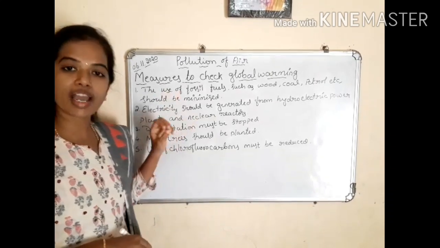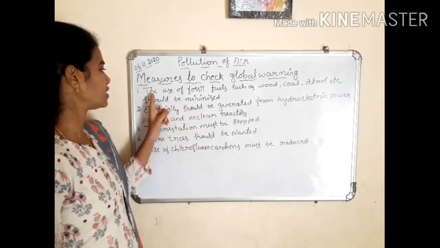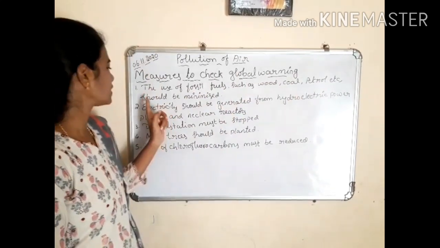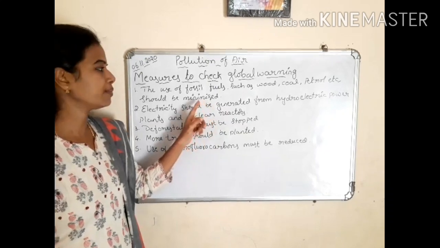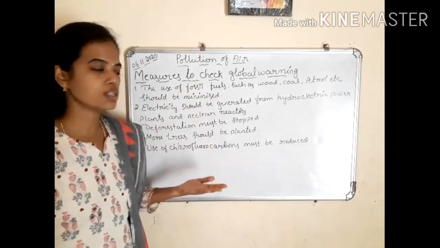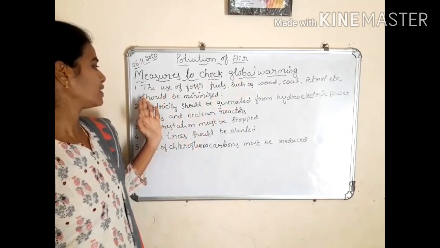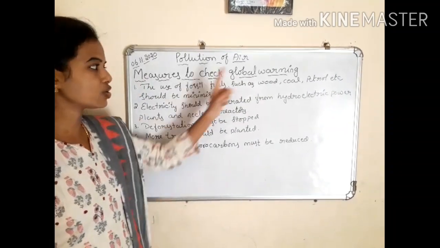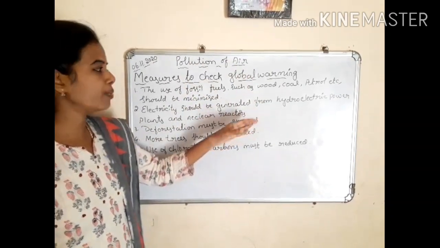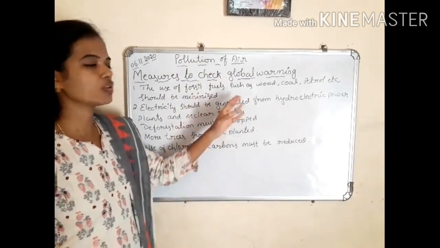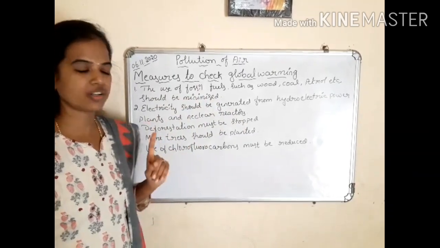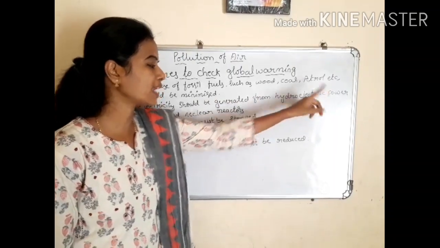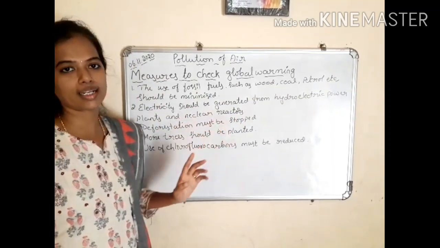There are mainly 5 measures we have to follow. Under that, first one is the use of fossil fuels such as wood, coal, petrol, etc. should be minimized. By using more and more fossil fuels like wood, coal, petrol, etc., harmful gases like carbon dioxide are released, which leads to global warming. To avoid global warming, we have to minimize the use of fossil fuels. This is the first measure. Second one is electricity should be generated from hydroelectric power plants and nuclear reactors.